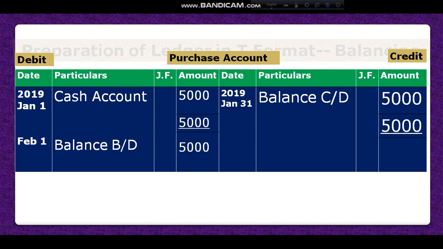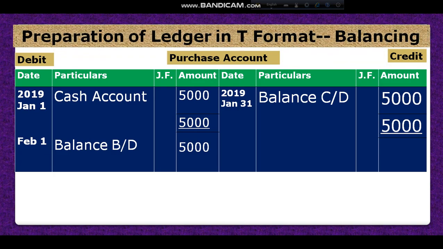Now balancing. Dear student, look at the purchase account. In the debit side I have recorded cash account 5,000. So on the opposite side there is no amount.